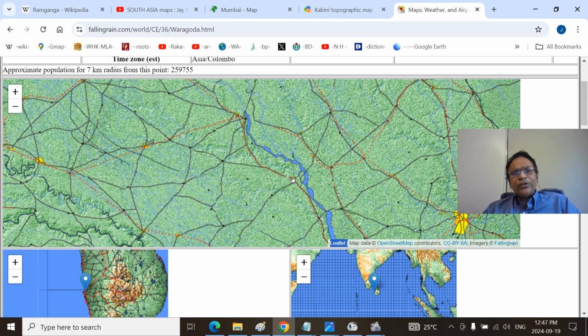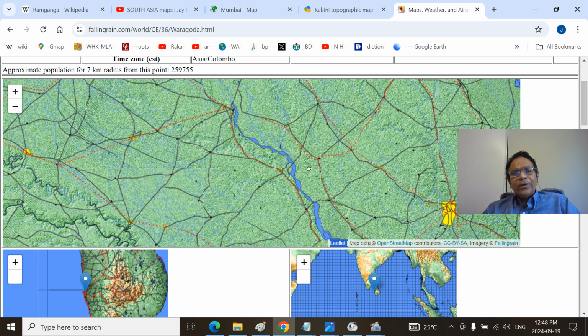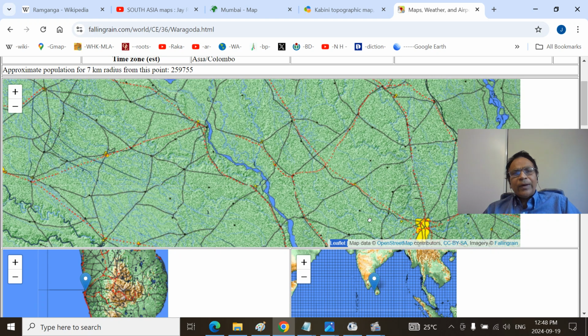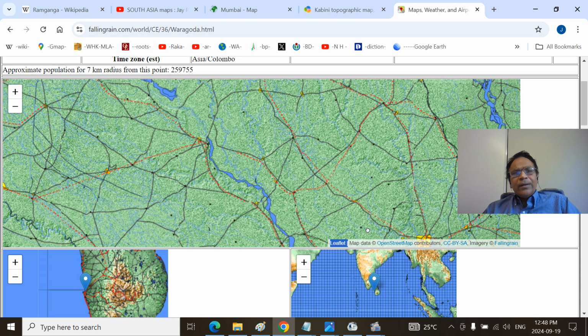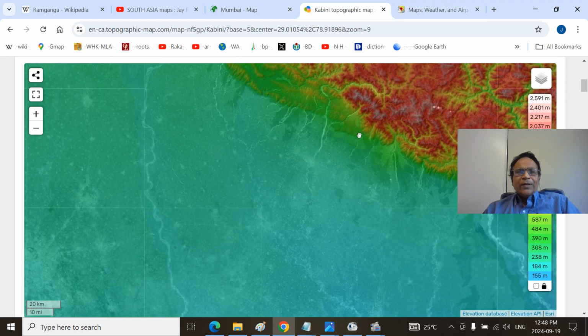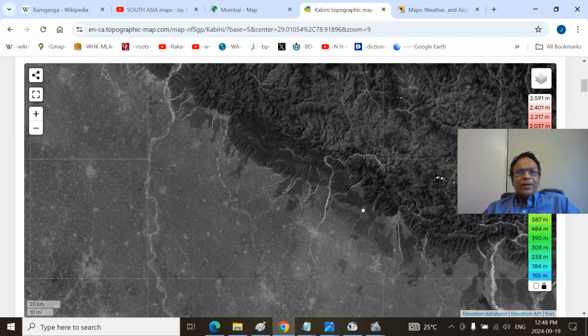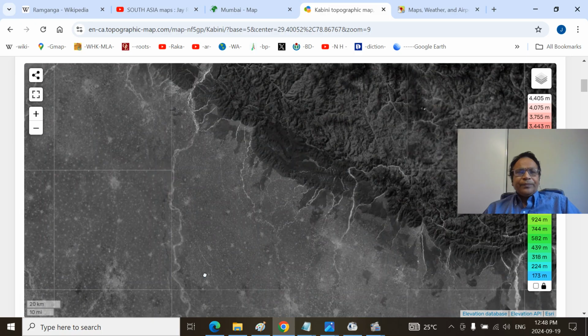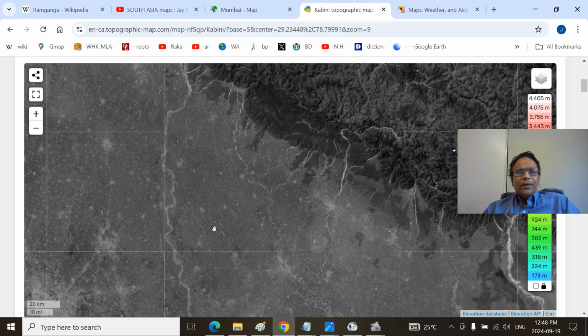This should be Kannauj. This should be Lucknow. This is Kanpur. This should be Hardoi town. So we have seen that. Yeah, we can see very clearly this is Delhi and this is the Ganga River.